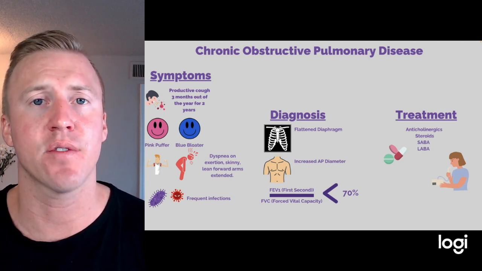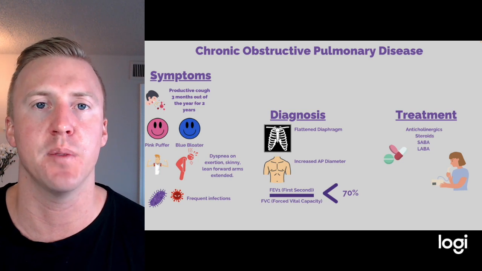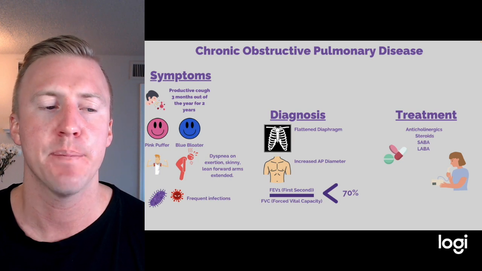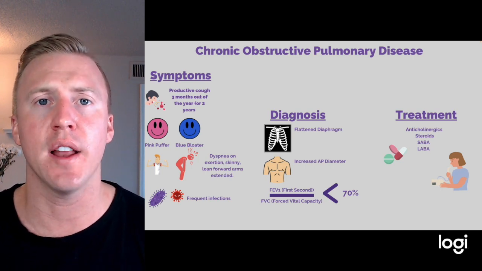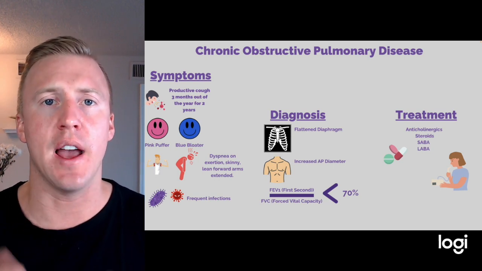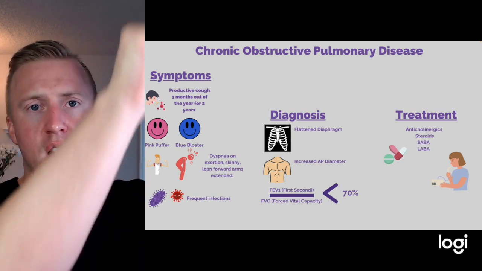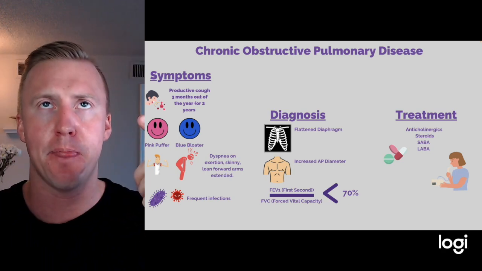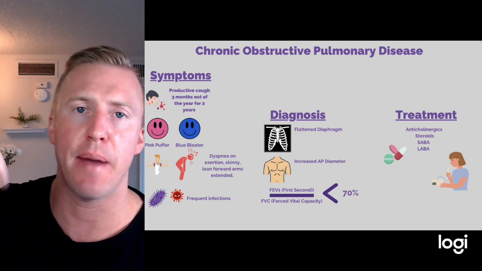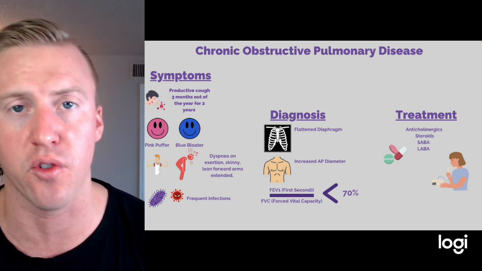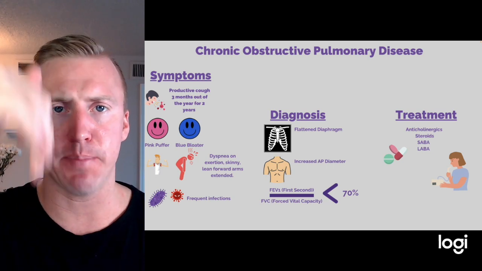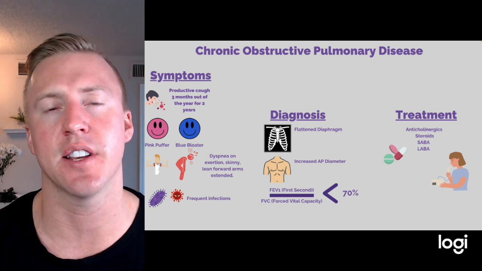These patients are at high risk for frequent infections, some we see very often with them. It's also something we're going to look at later to see how well controlled their COPD is. The reason for the frequent infections is, for one, chronic inflammation is going to kill off a lot of our protective mechanisms. One of them is the cilia that moves bacteria up the airway and elicits a cough reflex, so we push that bacteria back out. We start to lose this, and the bacteria is able to sit down in our airways and grow and cause issues. The other thing is there's so much in the way. So if we get a nice bacteria down there and it gets stuck, it's obviously going to create issues.